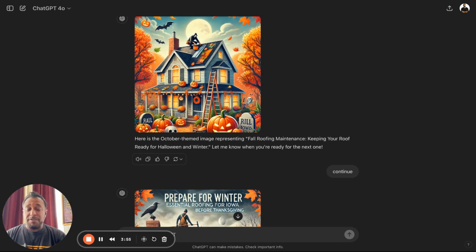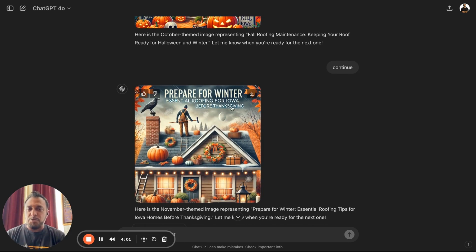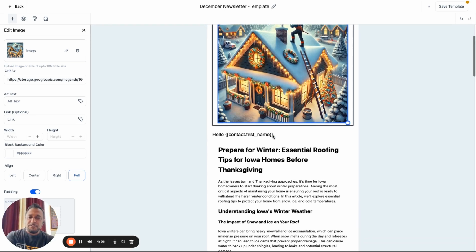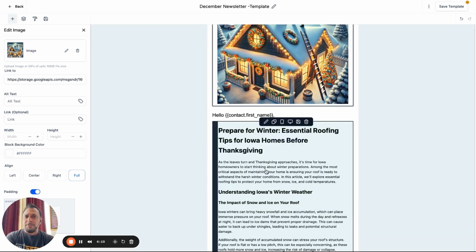It's gotten better over the ages. Like I've noticed over the past few months, it's gotten so much better in how it does, especially the text portion of it's gotten much, much better. So anyhow, I'm going to go back to the BUM system here. We've uploaded our image. Now you can do this in high level or whatever email program you're using.